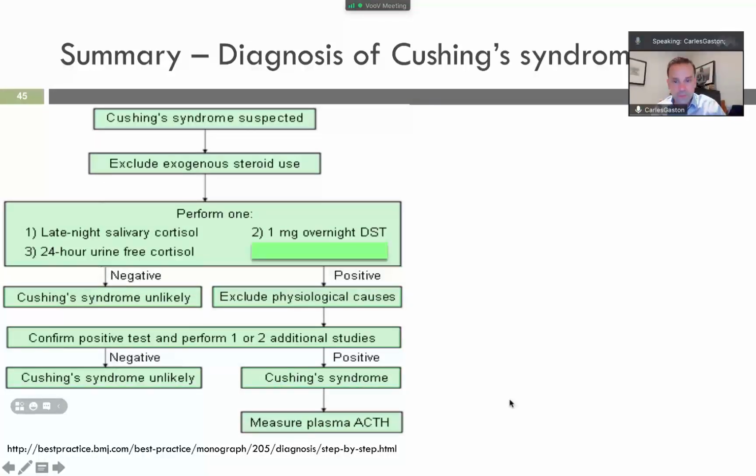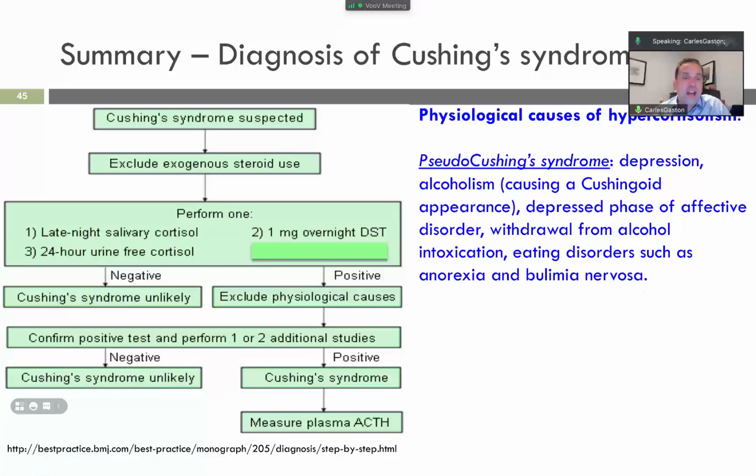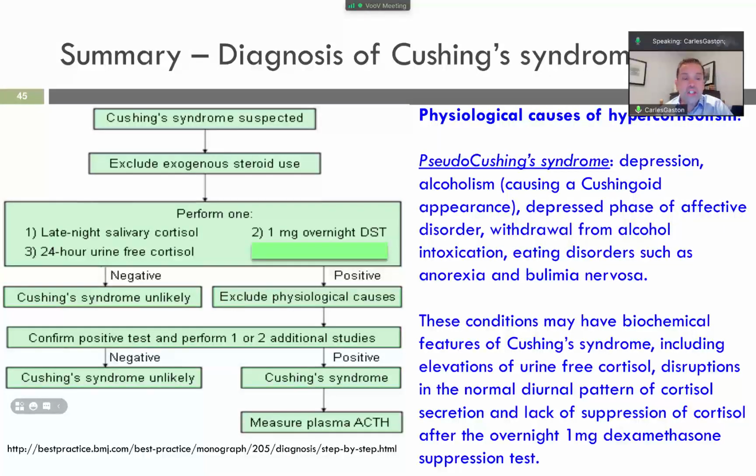So physiological causes of hypercortisolism, as I said, there are lots of physiological causes here, which is not related to a pituitary tumor, neither related to an adrenal tumor. Depression, alcoholism, the first phase of affective disorder, withdrawal from alcohol, intoxication, eating disorders such as anorexia and bulimia. And these conditions may have biochemical features such as, for example, Cushing's syndrome, including elevation of urine free cortisol, disruption of normal diurnal pattern of cortisol secretion, and lack of suppression of cortisol after the overnight 1 milligram dexamethasone suppression test.